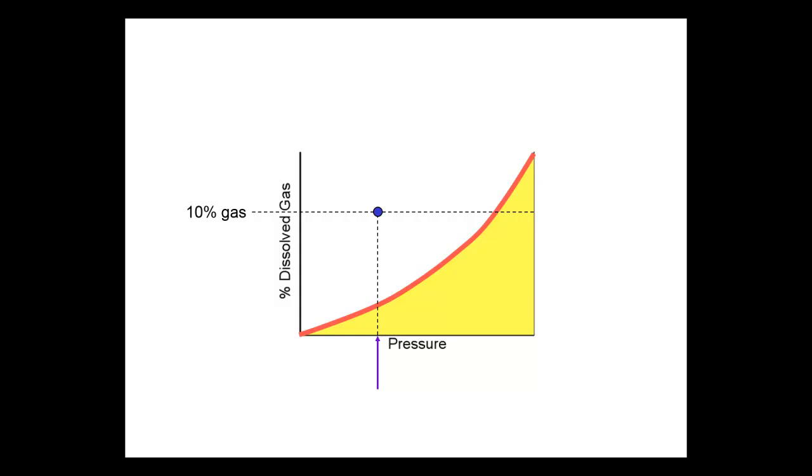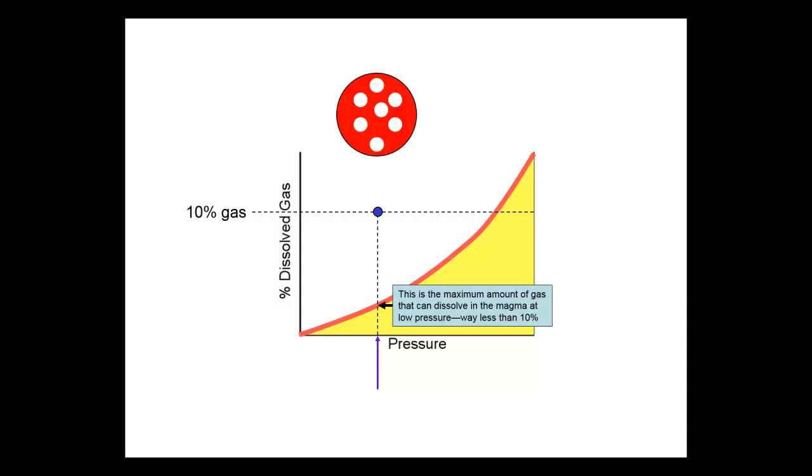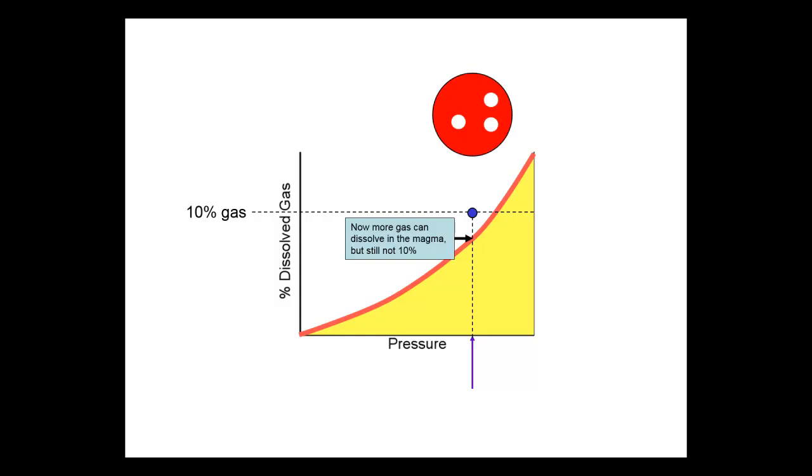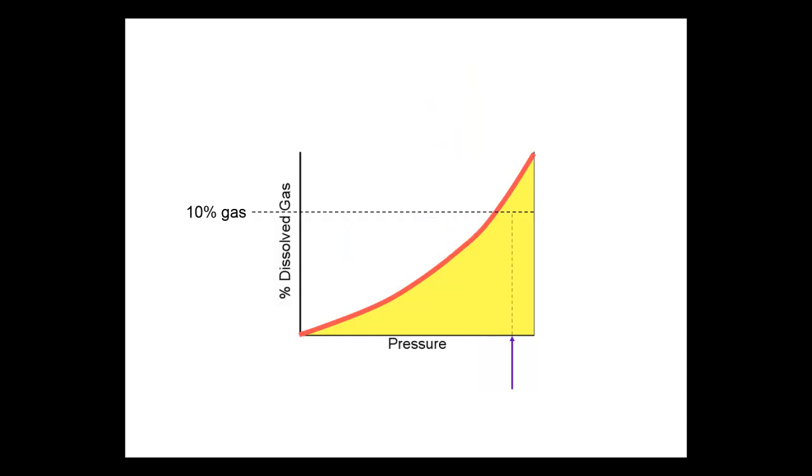At low pressure, the liquid can't dissolve 10% gas, not even close. It maybe can dissolve only 3% gas, and the leftover gas remains as bubbles. As we increase the pressure, more of the gas can be dissolved in the liquid, so some of the bubbles disappear as they are dissolved. But there's still more gas than saturation, so some bubbles remain. Finally, at the highest pressure, all 10% of the gas can be dissolved in the liquid, and there are no more bubbles.